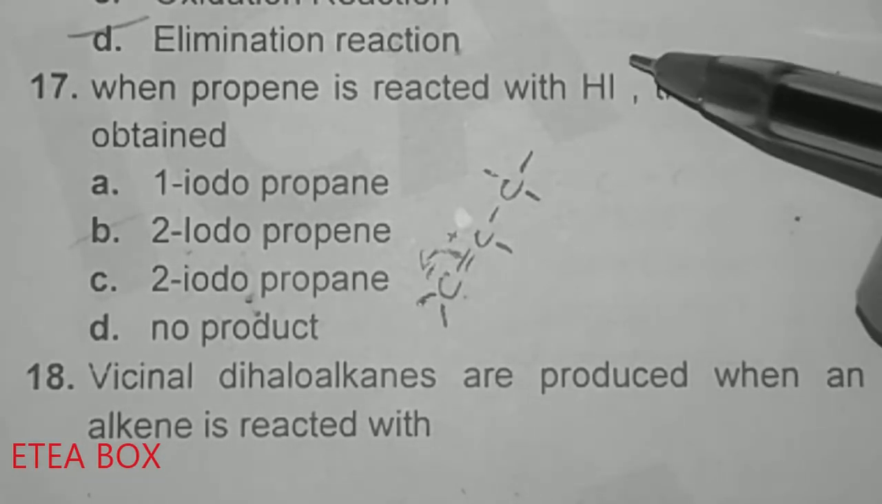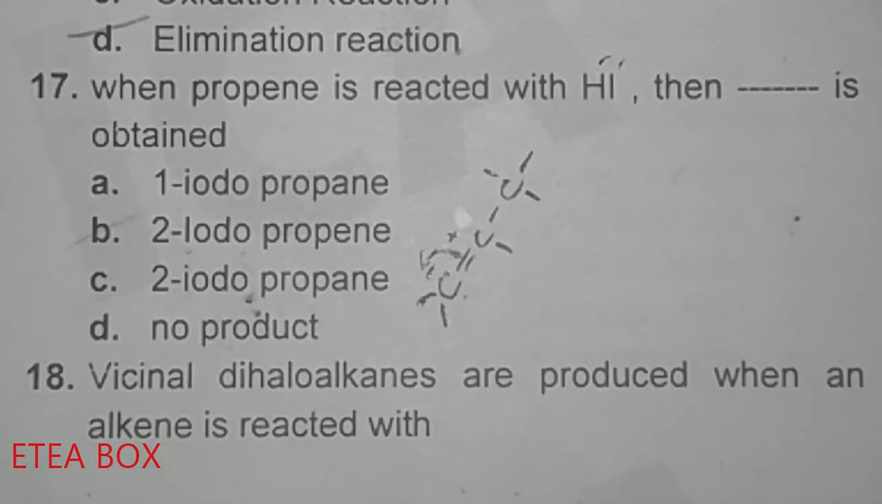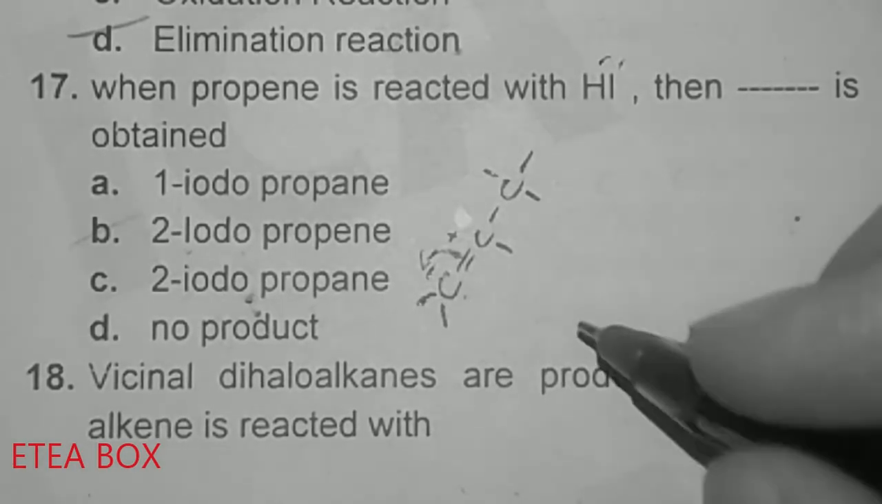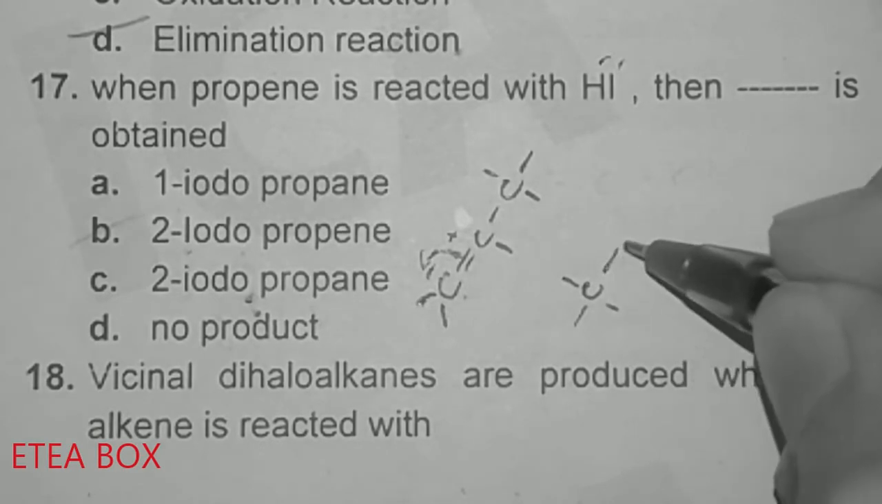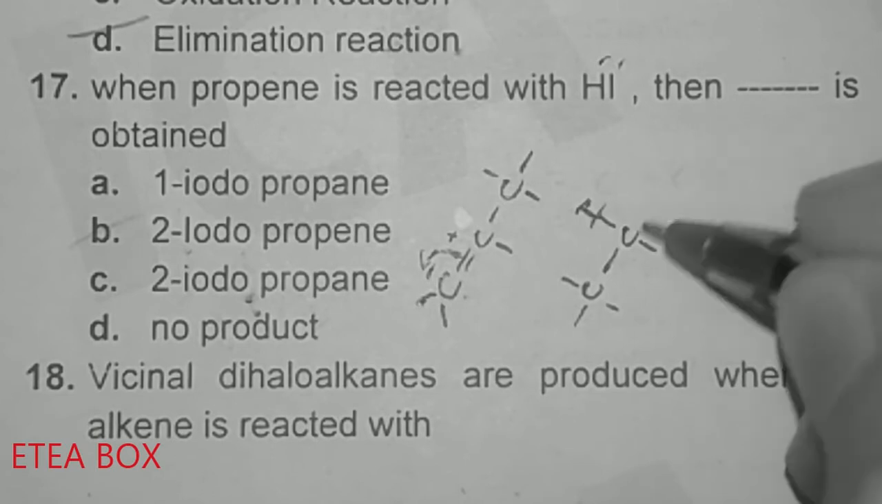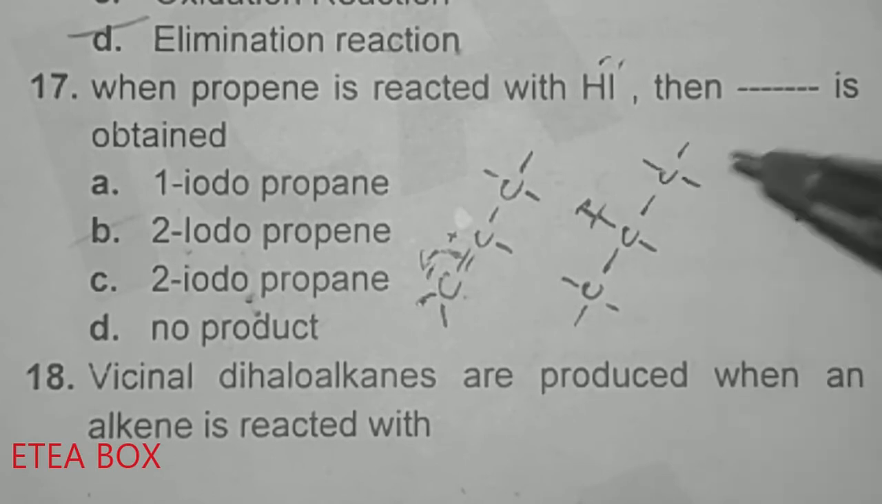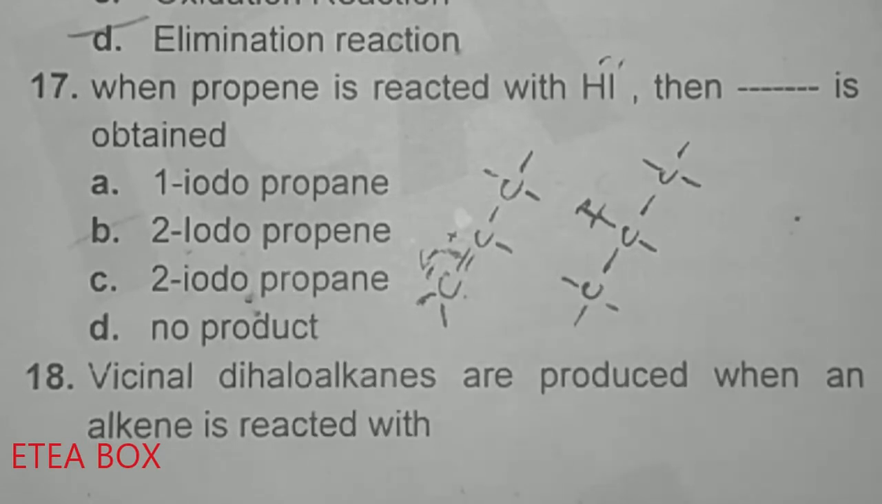And when iodine breaks, what will happen? This I will get negative charge and hydrogen will get positive charge. So in this case 1 2 3 carbon, 1 hydrogen, and here iodine will be attached, okay. And now look at here, which compound is formed? 2-iodopropene has formed, okay. So option B is correct here.